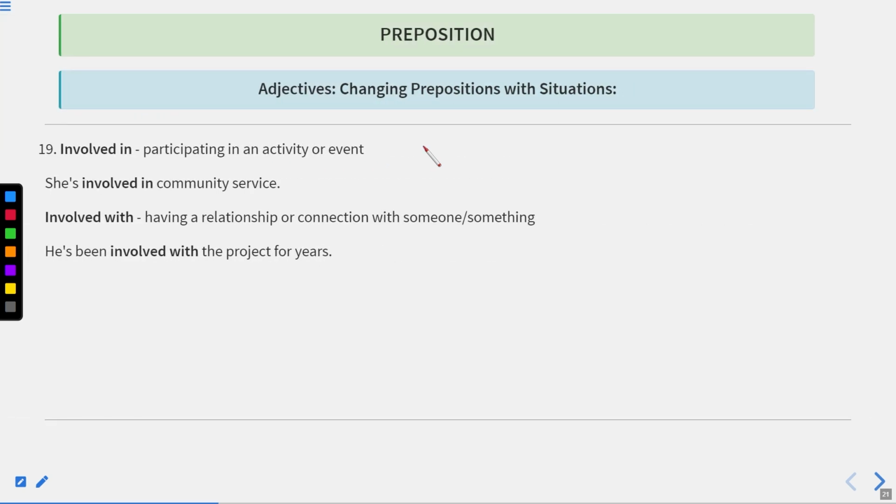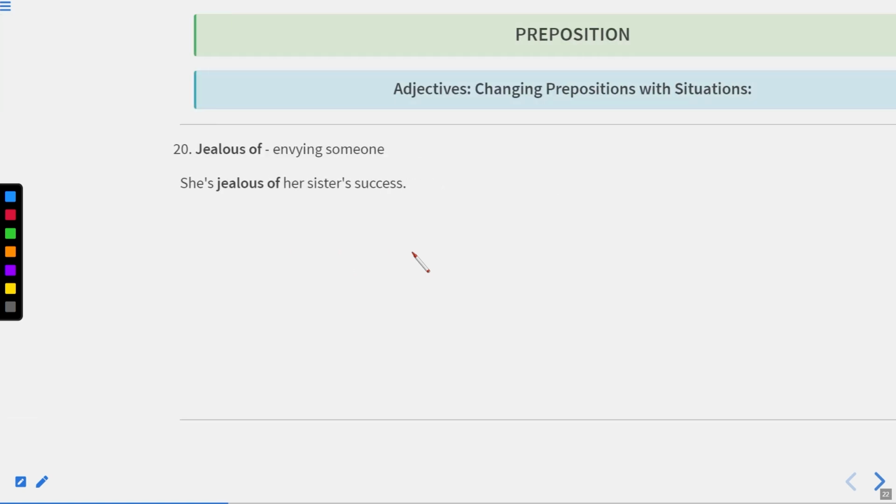Now let us move to the next one. The first one is involved in, participating in an activity or event. She is involved in community service. Involved with means having a relationship or connection with someone or something. He has been involved with the project for years. Okay, so we can use involved with.